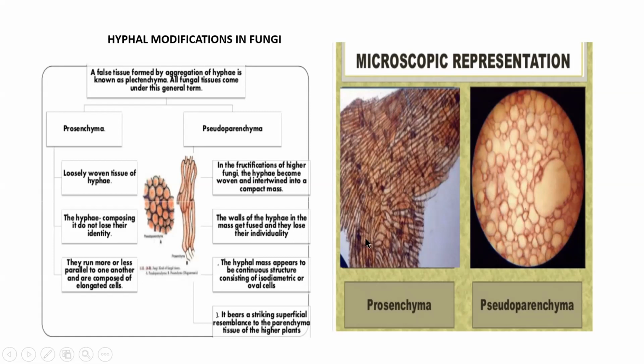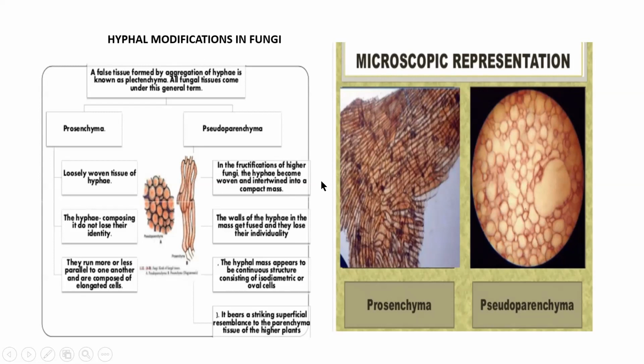The only difference between prosenchyma and pseudoparenchyma is that in prosenchyma, the hyphae do not lose their identity, do not fuse together. But in pseudoparenchyma, the hyphae totally lose their identity. They fuse completely. The walls of the hyphae get fused and they lose their individuality. So it looks like a parenchyma tissue. This is a very important hyphal modification seen in fungi.